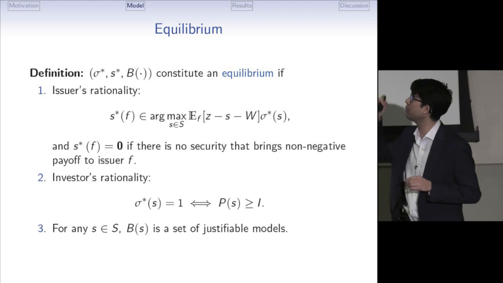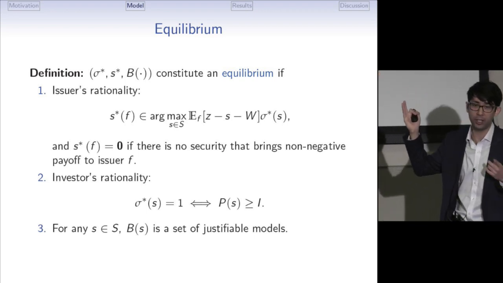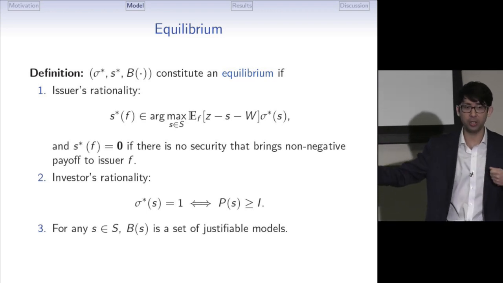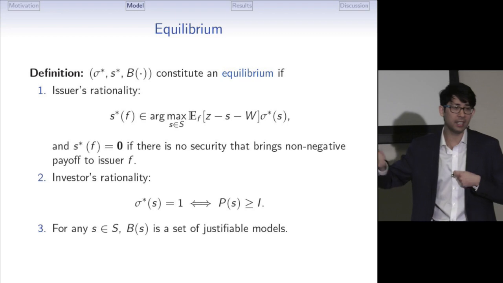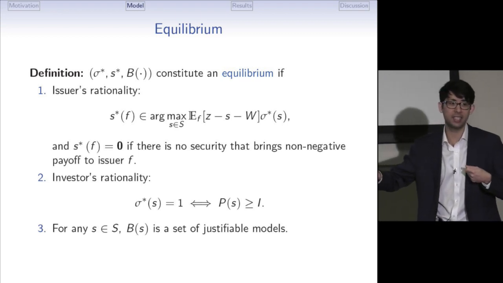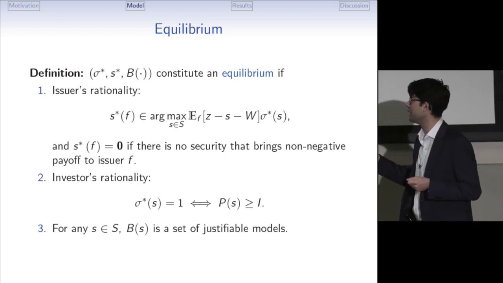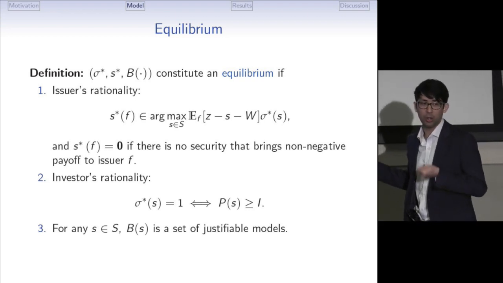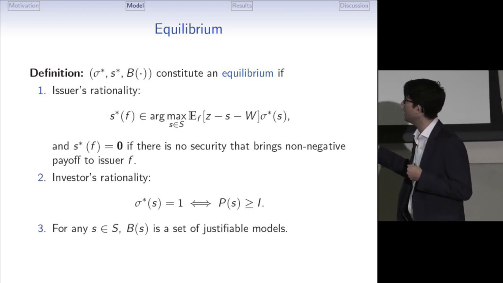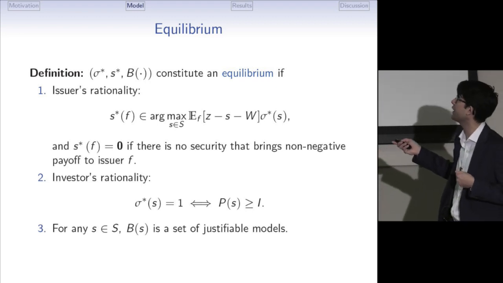Okay, so equilibrium consists of strategies and this mapping B, which satisfy the following. First, issuer's rationality. Each issuer type offers a security that maximizes his payoff and doesn't offer anything if there is no security whose value for him exceeds W. Second, investor's rationality. The investor accepts only securities whose valuation exceeds the required investment I. And third, B of S is a set of justifiable models, which I define next.